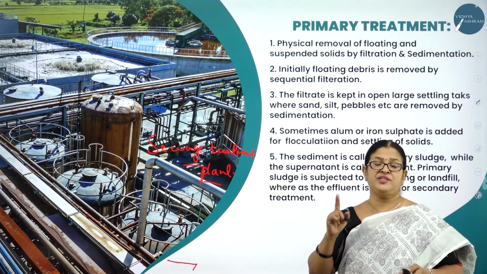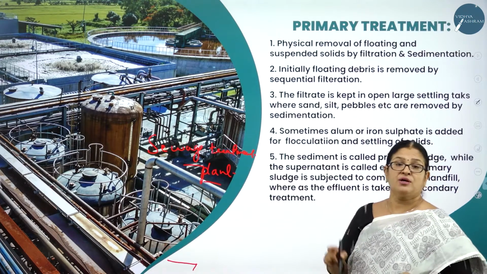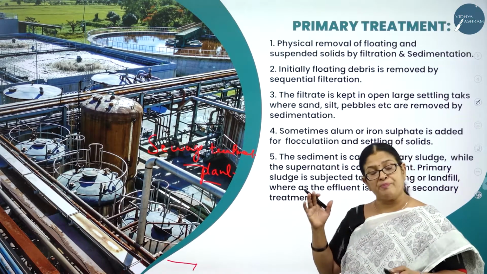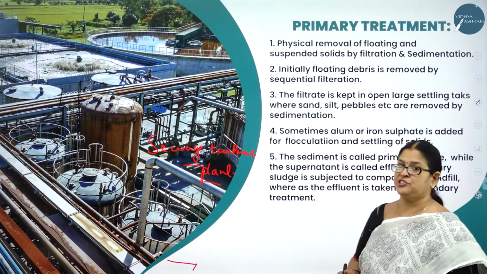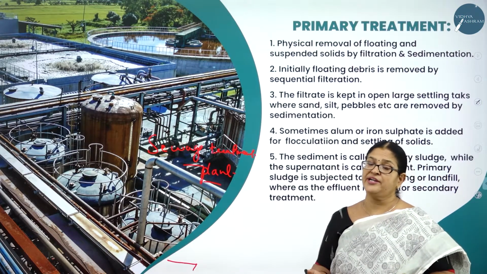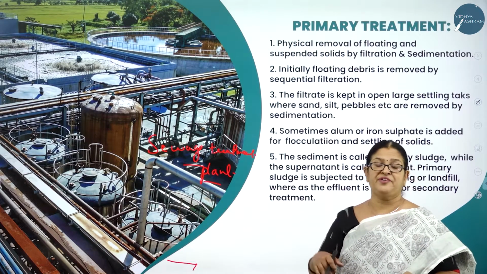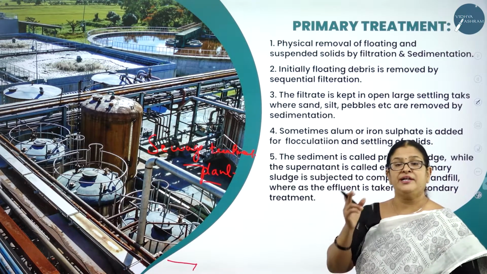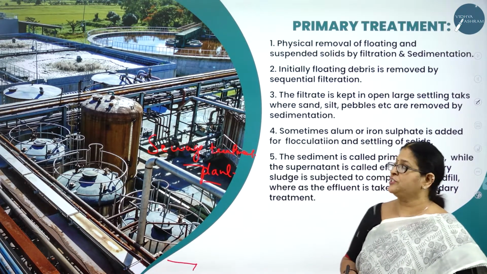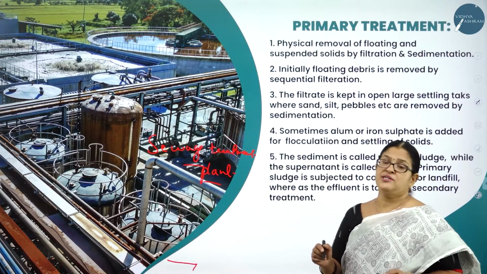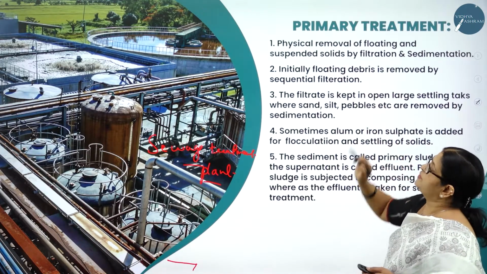So treatment of sewage is a very important concept to understand, to protect our environment from pollution. As I said, if sewage is not treated in sewage treatment plants and is let off into the natural habitat, definitely it is going to cause pollution. Now let us see what is the first step in sewage treatment, that is called primary treatment.